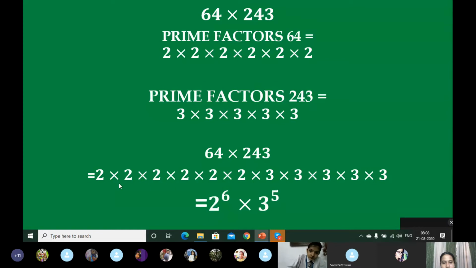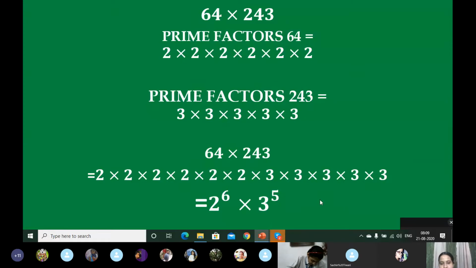See, the base 2 is the same, so all the powers of 2 will be added. 1 plus 1 plus 1 plus 1 plus 1 plus 1, that is 6 times, 2 to the power 6. And here 3 was 5 times: 1, 2, 3, 4, 5. So we got our answer 2 to the power 6 multiplied by 3 to the power 5.